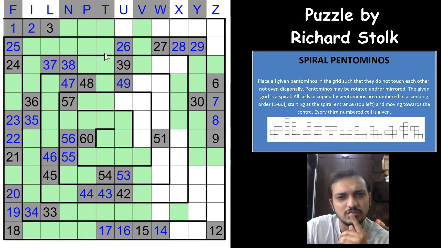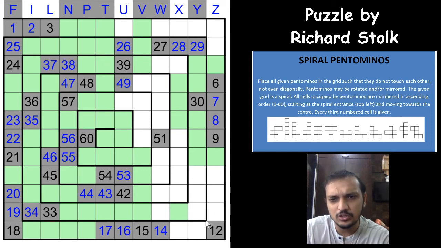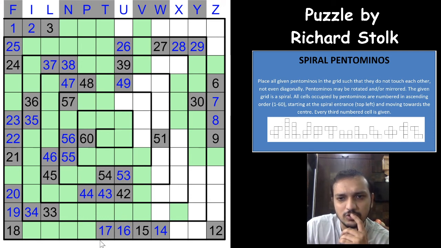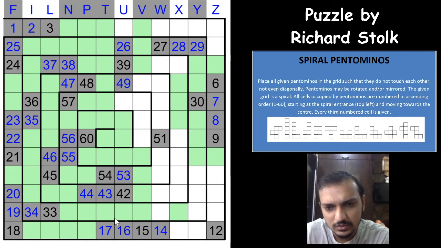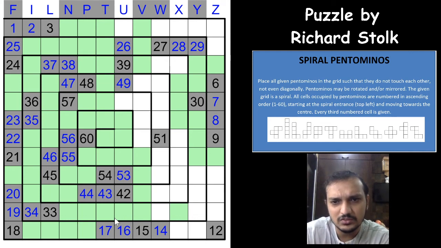But that isn't helping much here. I see something: between 9 and 12 you have 2 pentomino cells, between 12 and 13 you have 1 pentomino cell, and between 30 and 33 you have 2 pentomino cells. So 2 plus 2 plus 1 is 5, that is 6, and 6 plus 4 is 10. So I think these 10 cells will totally use these 2 pentominos. But that's just an intuition here. Let's see if that works. No, let's see if there is some other way to complete the logic here.